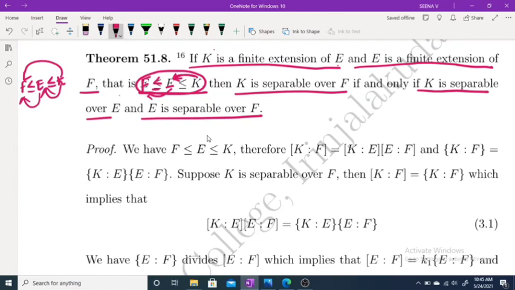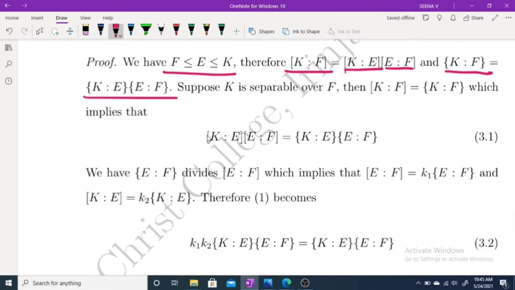Okay. We have F is a subfield of E is a subfield of K, and the degree of K over F is equal to the degree of K over E times the degree of E over F. This we have already. Okay. Similarly, the index of K over F equals the index of K over E times the index of E over F. Now, given that K is separable over F, that means the index of K over F equals the degree of K over F. Okay.